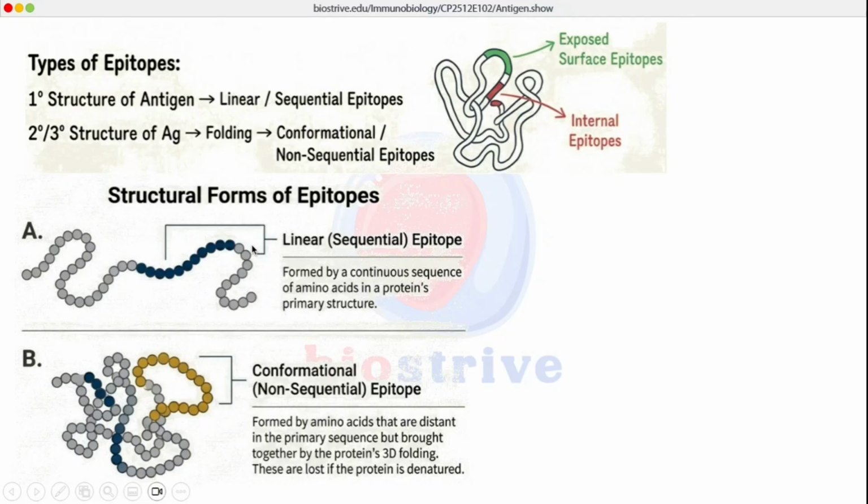Such structures, which are not linear, which are not in sequence, we call non-sequential or conformational epitopes, because there is a conformational change in the protein. Protein has acquired tertiary structure, and different amino acids have come closer to form this specific epitope.